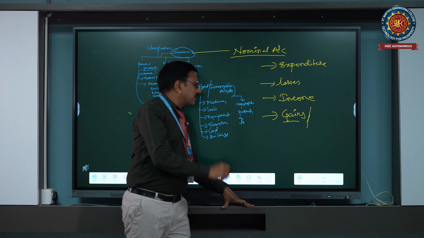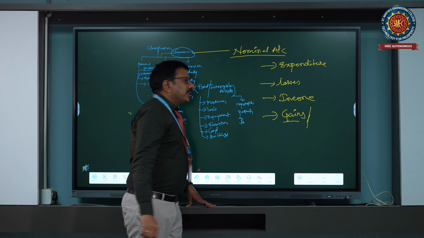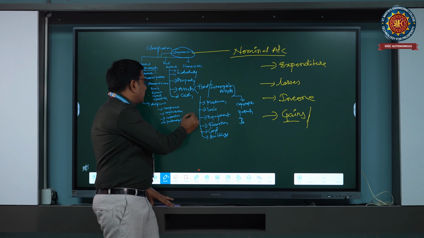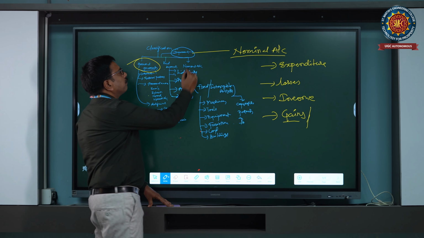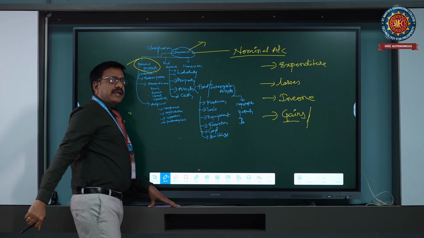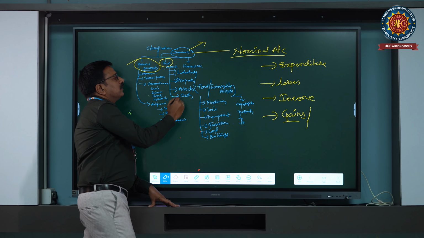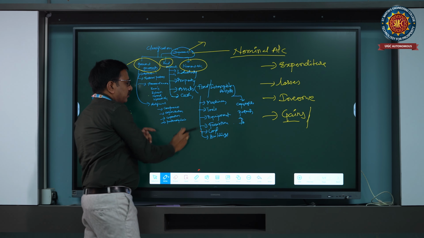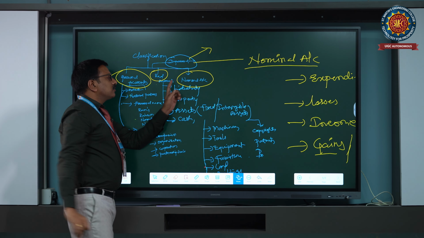The classification of accounts is divided into two types. First one is personal account. Second one is impersonal account. Impersonal account is again divided into two types. First one is real account, second one is nominal account.